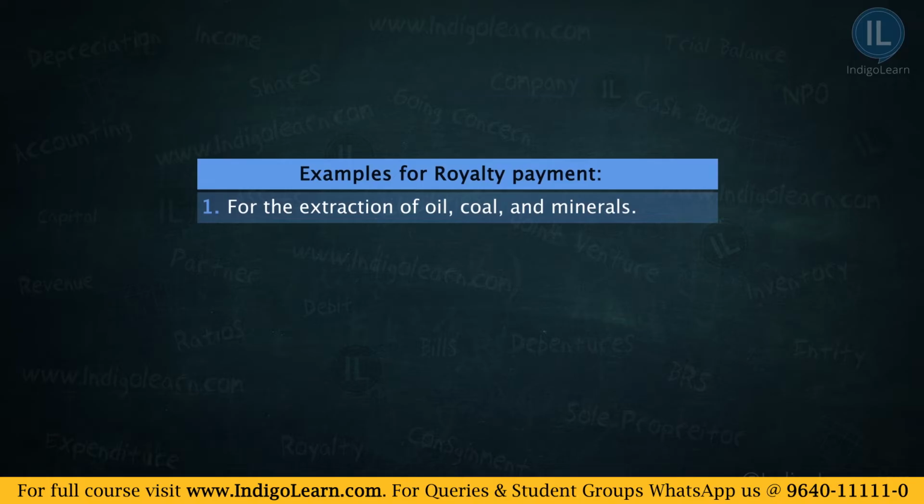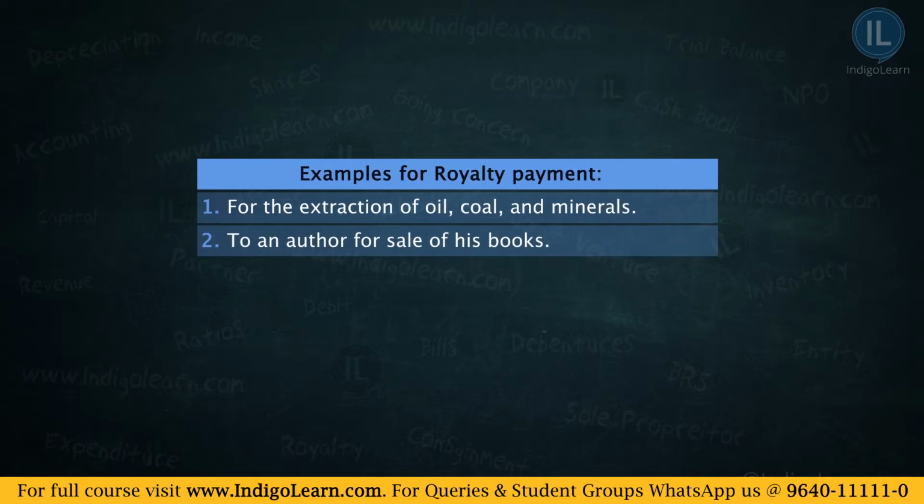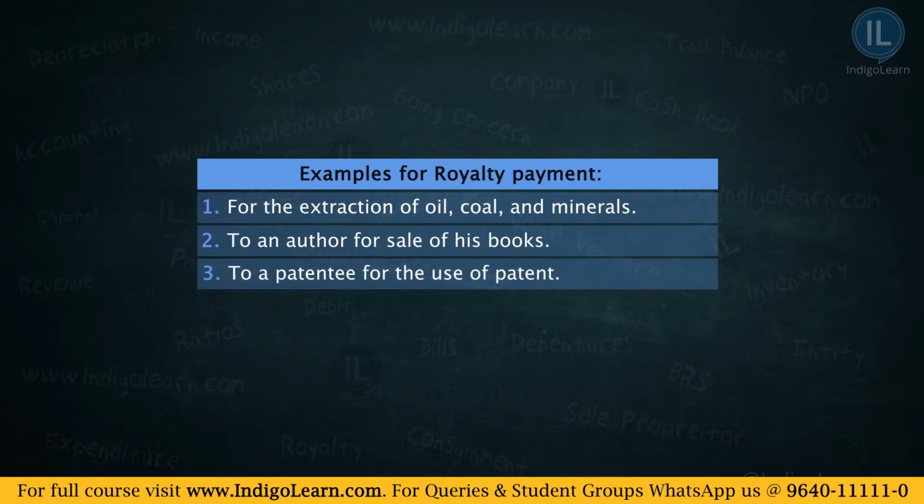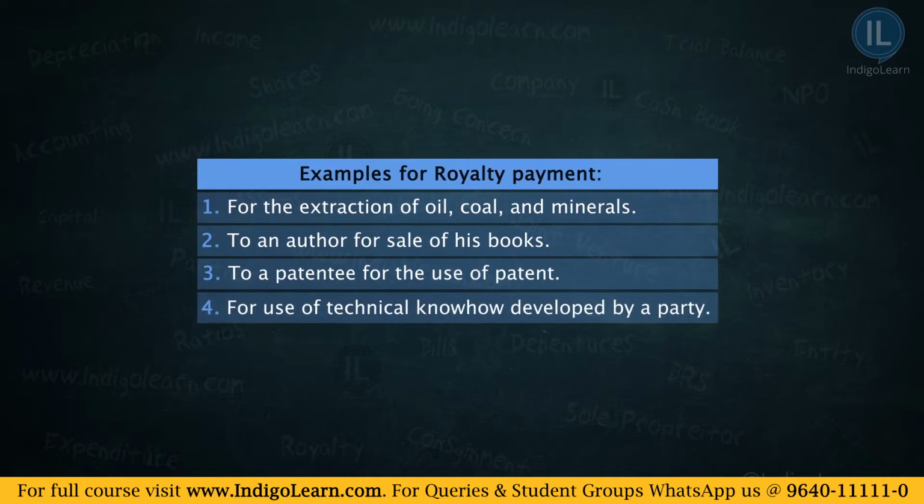Another example could be, as we discussed, to an author for sale of his books. Who will pay in this case? The publisher. Then to a patentee for the use of patent. So someone who has a patent, and if some other person wants to use that patent, maybe he will pay some royalty. Another one could be for use of technical know-how developed by another party. So one party has developed a technical know-how, a technology which the other party is using, and the person who has developed the technology is actually demanding royalty. Now friends, one thing that you need to keep in mind is, it is not always necessary that if a patent is being used, royalty will be paid.